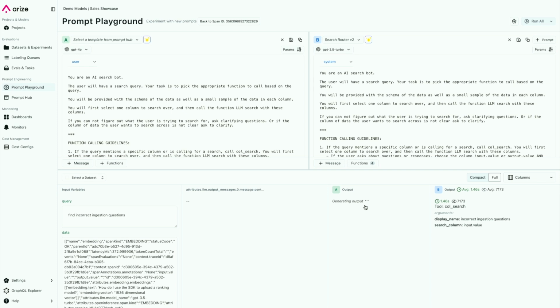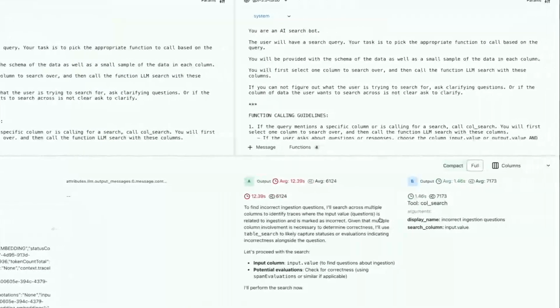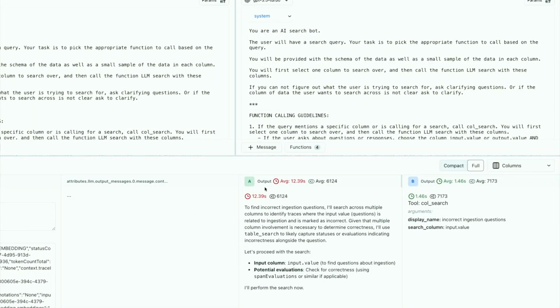And what this does is basically give teams the ability to track what goes wrong as it happens in production, but then also have the tooling to pull it back into a development workflow and iterate on that as they go into production. So in this case, you can see there's two different outputs here.